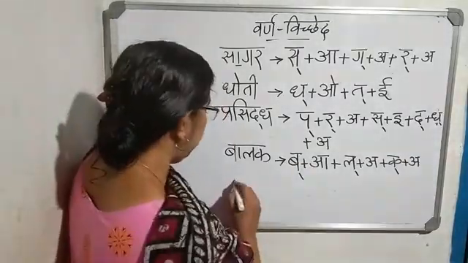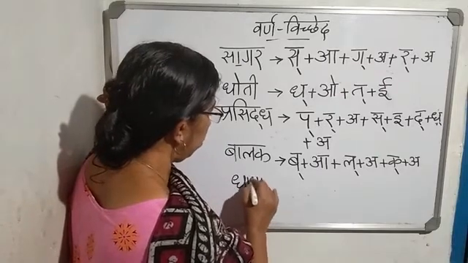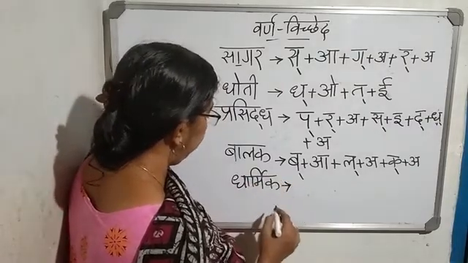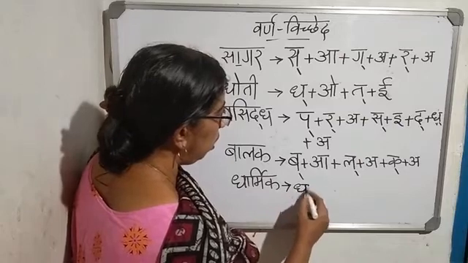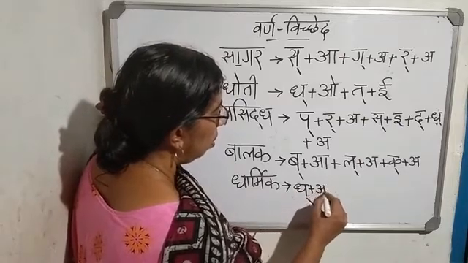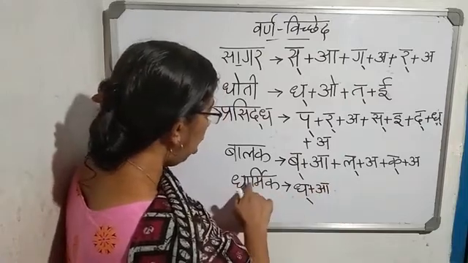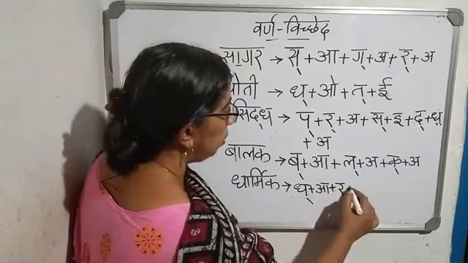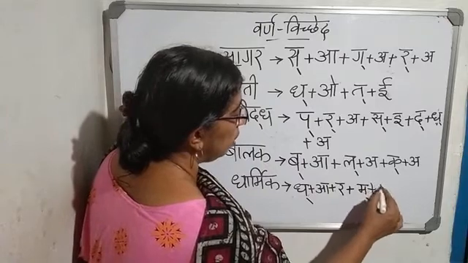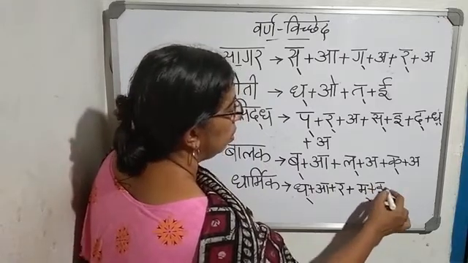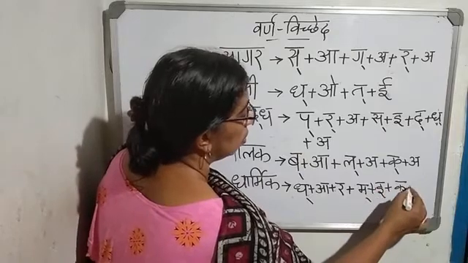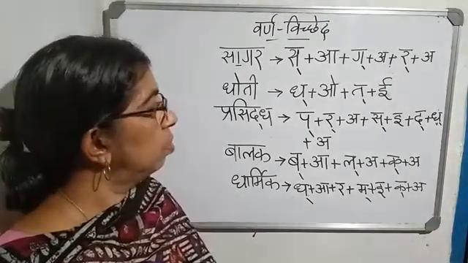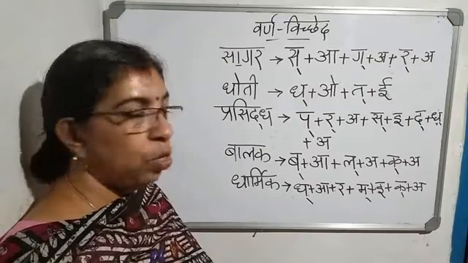Next is dharmik. Next word is dharmik. See here, ref is coming. This is called ref. Dha. Dha plus a, dha. Dhar plus ma plus i. Dharmik. Now you understood how to split.